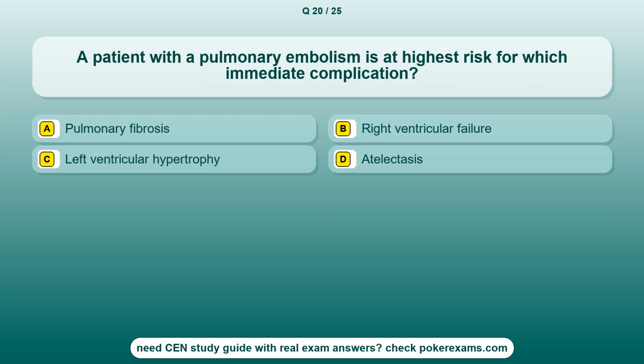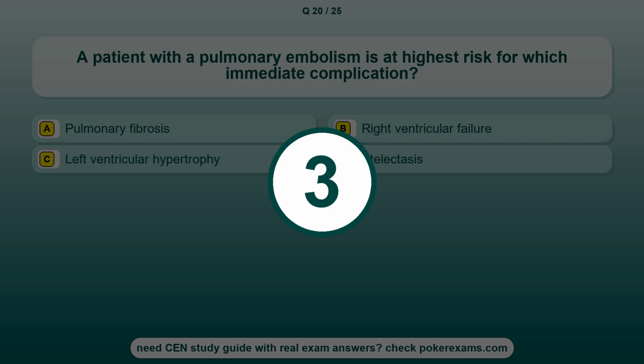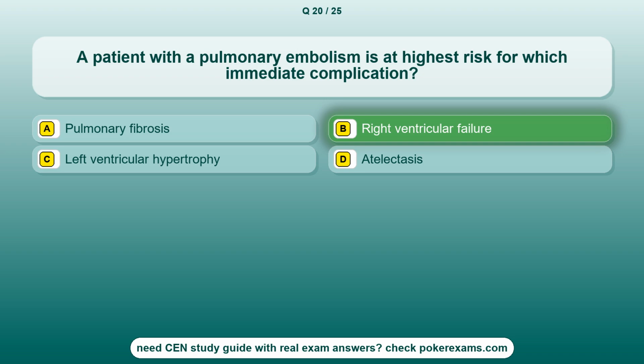Question 20. A patient with a pulmonary embolism is at highest risk for which immediate complication? Option A, pulmonary fibrosis. Option B, right ventricular failure. Option C, left ventricular hypertrophy. Option D, atelectasis. The correct answer is option B, right ventricular failure.